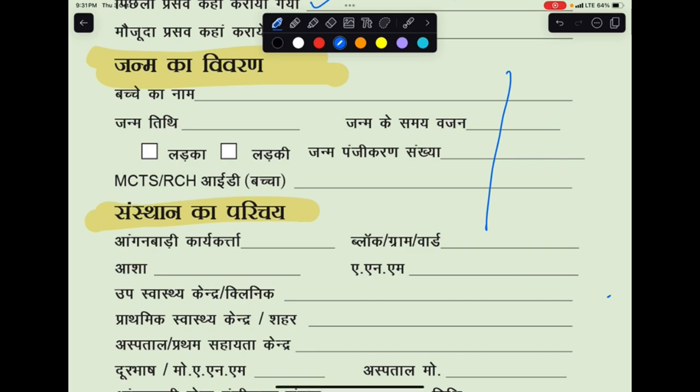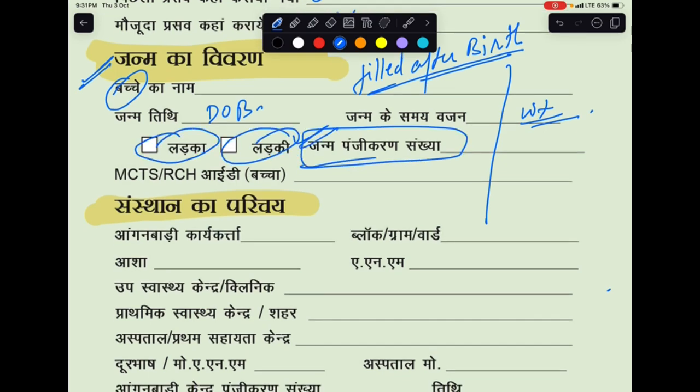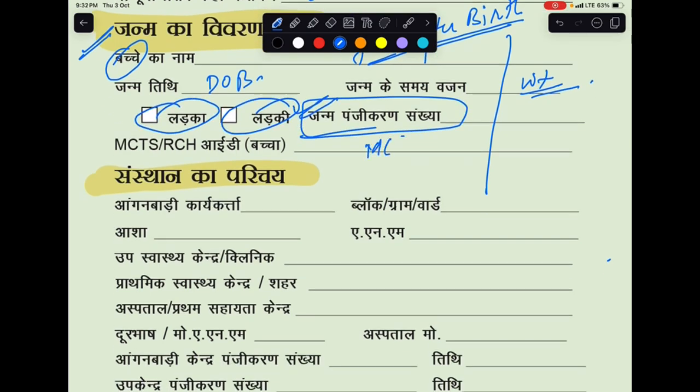Then about the child. So obviously this will be filled only after the child's birth. Okay, so this is filled after birth of child. Okay, so the child's name, the child's date of birth, and the child's weight at time of birth, whether it is a male or female, and the birth registration number. All right, then there is MCTS RCH ID again. Okay, this is of child.